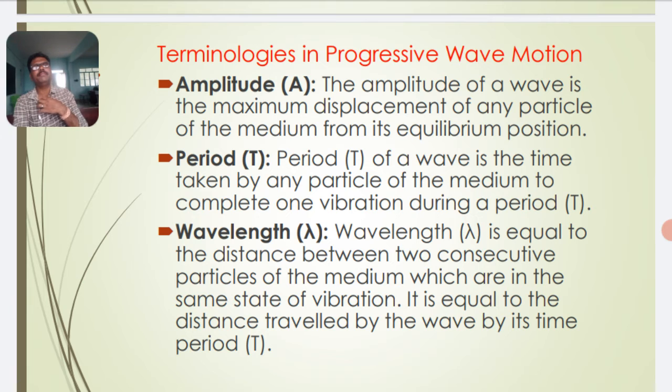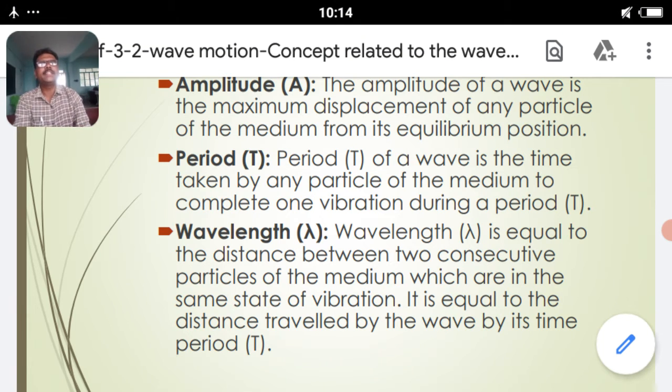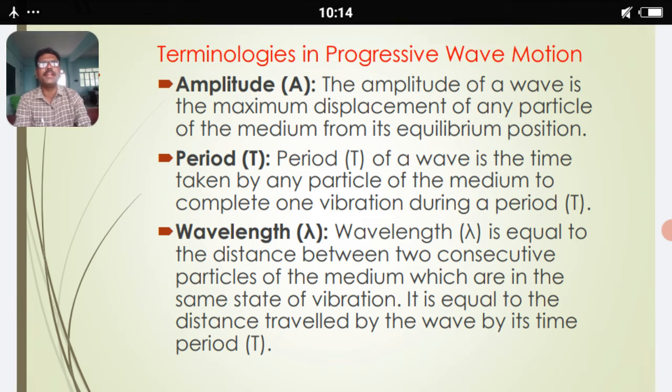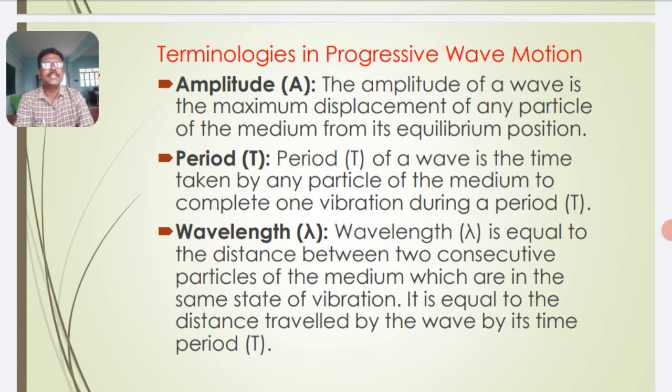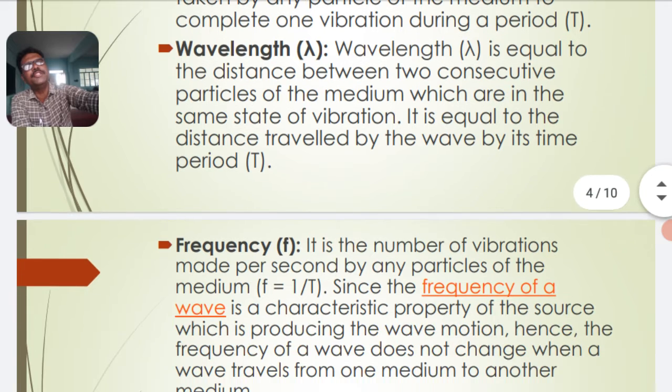It is the distance between two consecutive crests or troughs in the case of transverse waves. It is the distance between two consecutive compressions or rarefactions in the case of longitudinal waves. So that is the concept of wavelength.